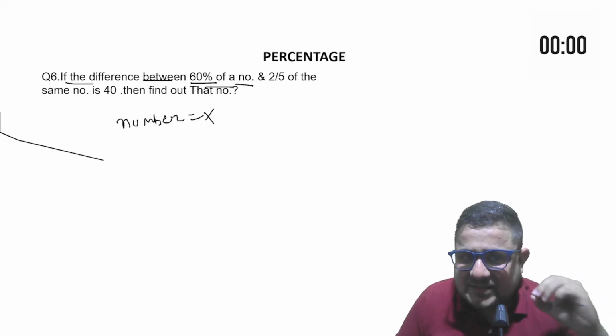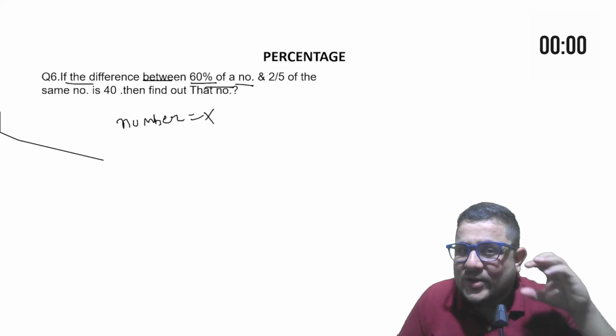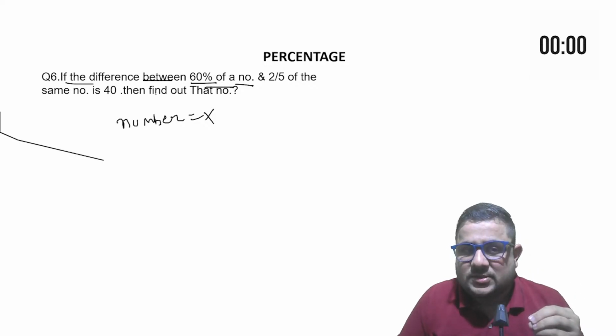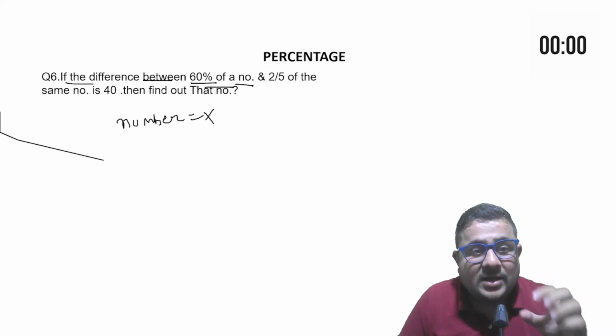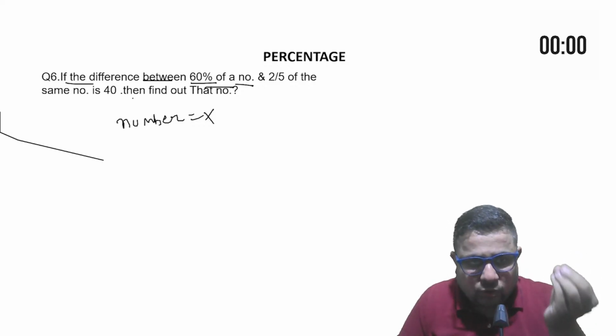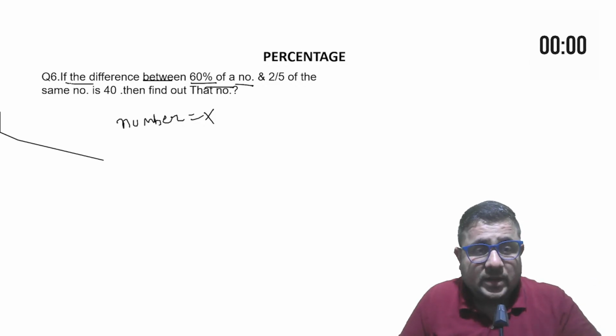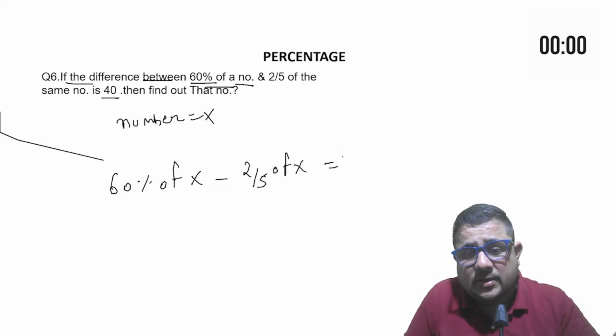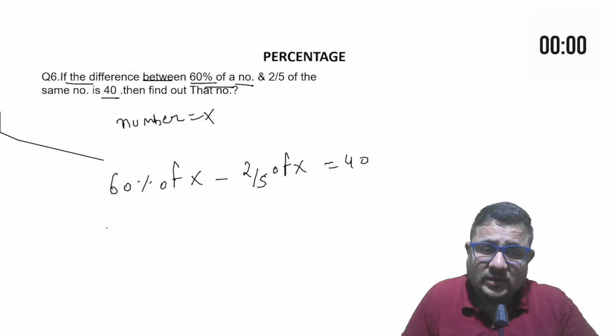Problem solving is also an art. And there you need to extract the data first. How we will extract the data, that is also an art, and that is what you need to learn if you want to be a good problem solver. So the difference between 60% of x and 2/5 of x is 40. So 60% of x minus 2/5 of x is equal to 40. This is what is given. Now the problem is resolved.